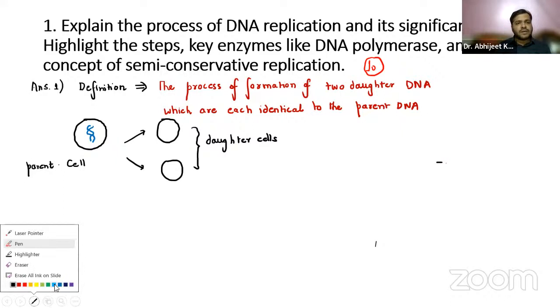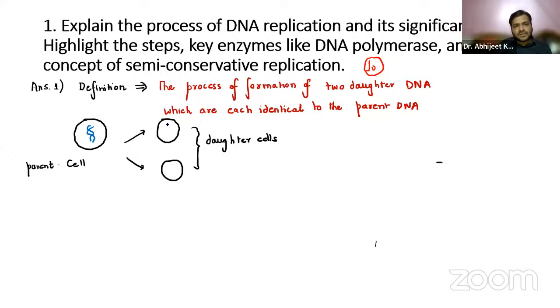Now, what will happen? One of the strands from the parent cell will go to one daughter cell, and one of the strands of the DNA of the parent cell will go to the other daughter cell. So it is the process of formation of two daughter DNAs which are identical to the parent DNA because they are containing the same DNA, right?